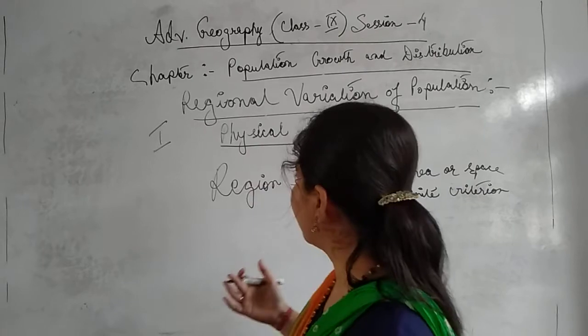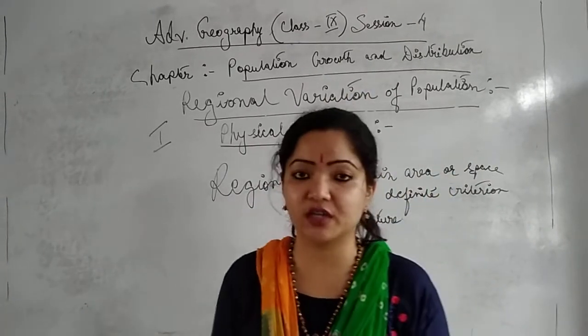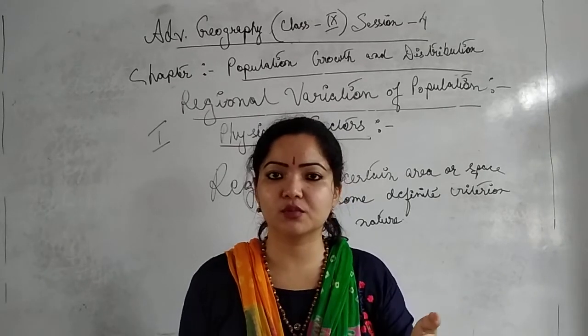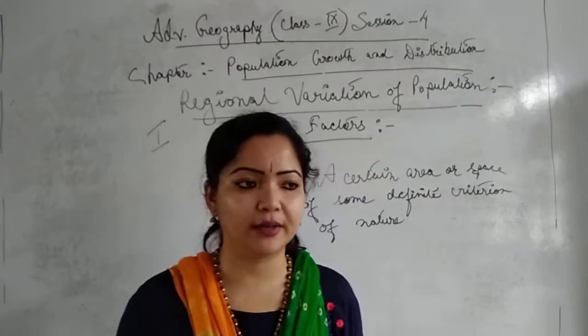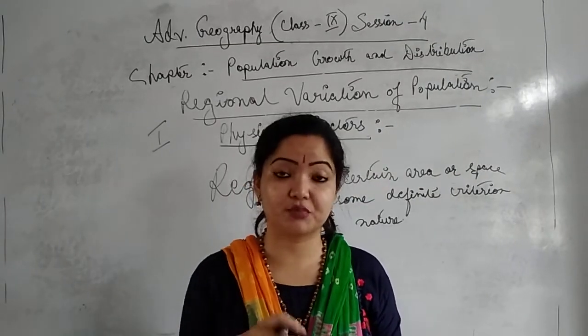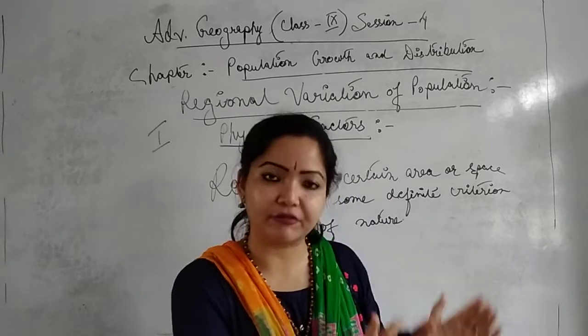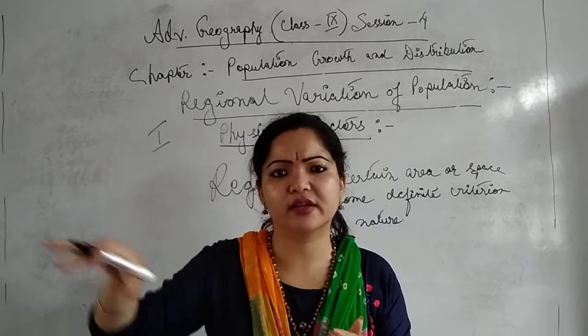So that's why this variation has been seen in the entire world. Variation means what? Not equally distributed. Now, the word distributed we already discussed in our first session, in the audio clip: scattering here and there, spreading unevenly. We don't find population in a particular definite region, yet we find scattering here and there.